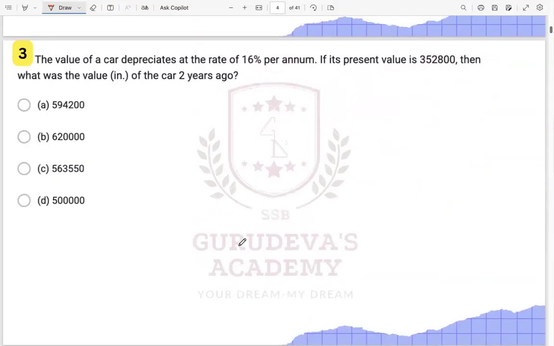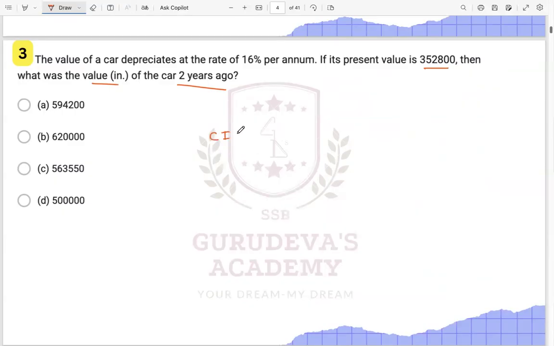This was saying the value of a car depreciates at a rate of 16% per annum. Okay. The present value is given to you. Then what was the value of the car 2 years ago? 2 years ago, it is asking you now. All right. So we have what? We have compound interest, right? Here, compound interest will come into play.